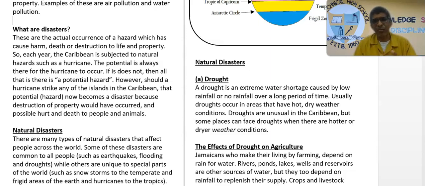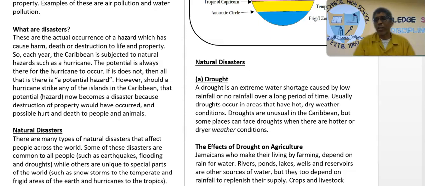So based on the notation in front of you there, the potential is always there for a hurricane that impacts Jamaica or for a hazard to happen. If it doesn't happen, then all that we have there is a potential hazard. That's all that we have.